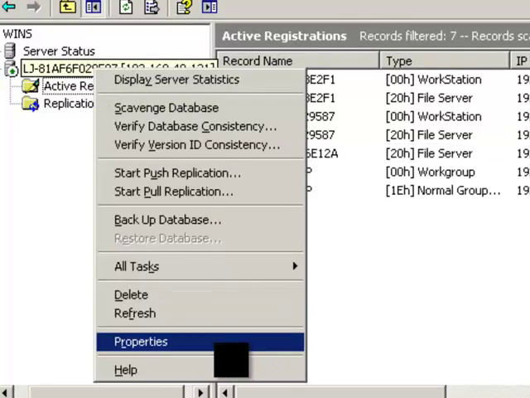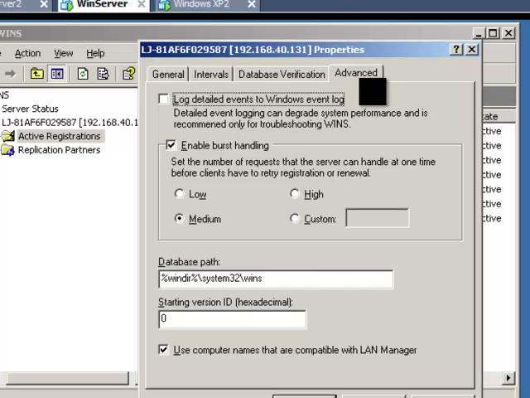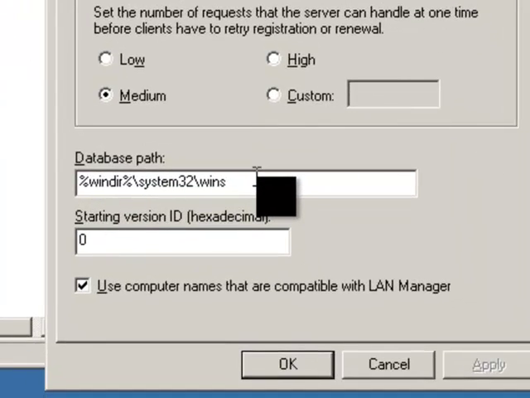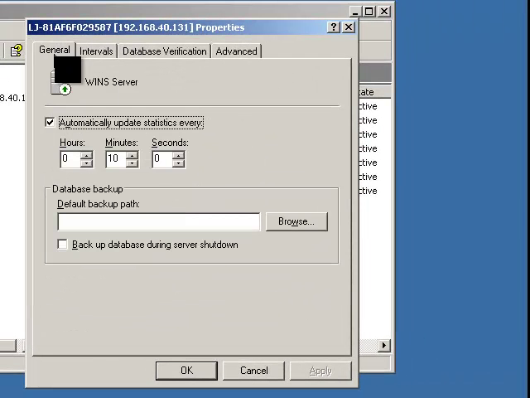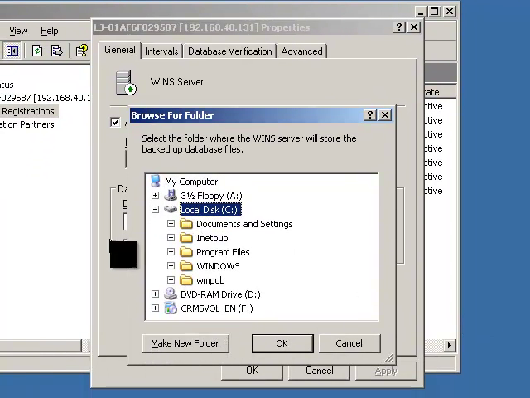we check first in the properties, general. Advanced tab, the database path, where the database is located, and then in the general tab, default backup path, we have to create a new folder here.